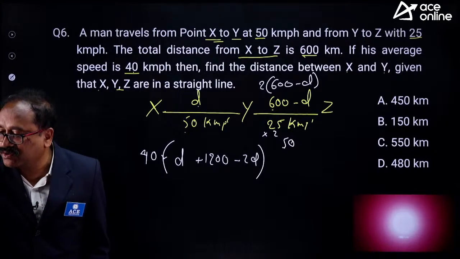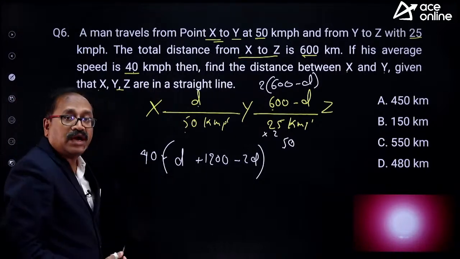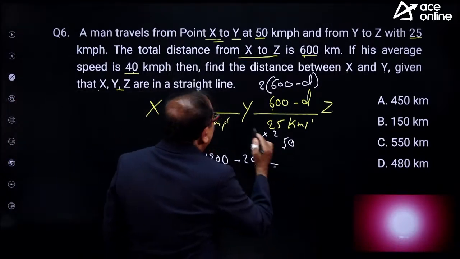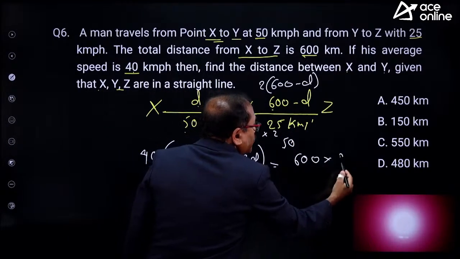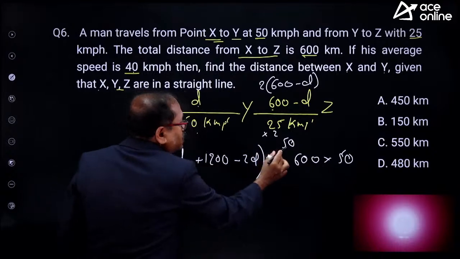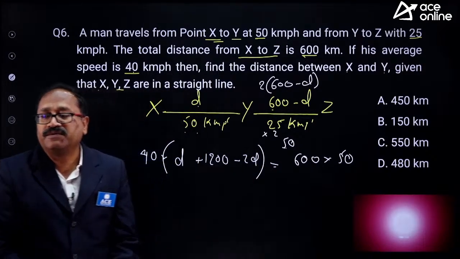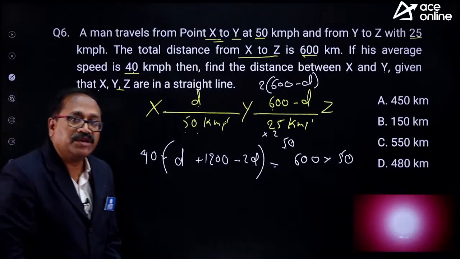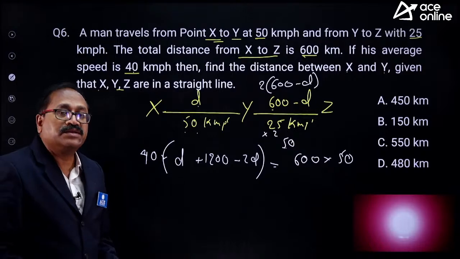Yeah, Anusha, you answered it. So here the distance into the average speed. Here the overall distance is 600 and the speed is 50. Here it is 50, here it is 50. Both should be equal. So you have done the question now. Completed. The moment you know how to write this step, you have answered the question.